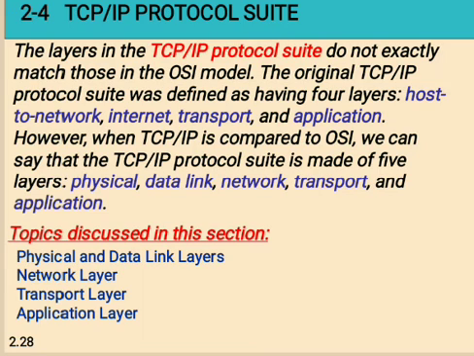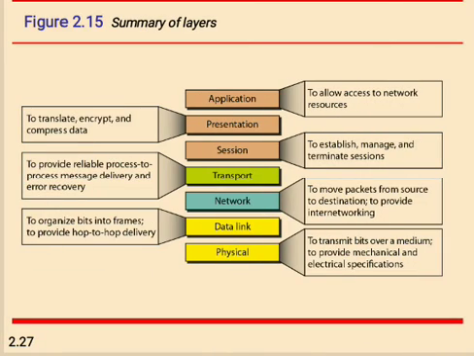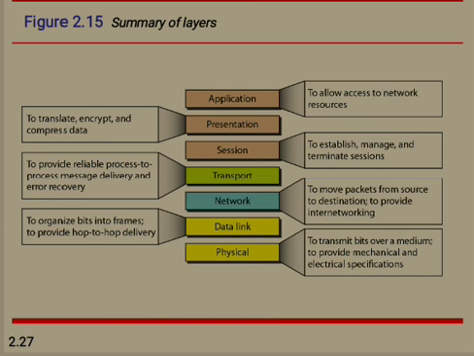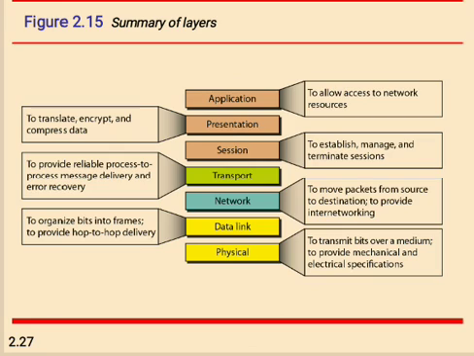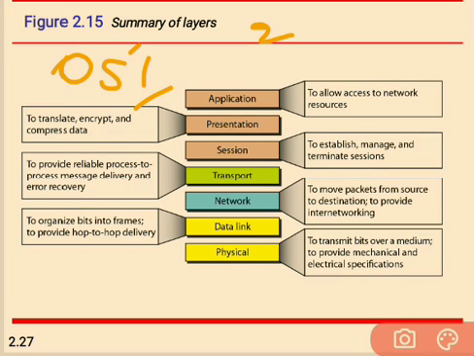In network models there are two types of models: one is the OSI and the second one is TCP/IP, meaning Transmission Control Protocol/Internet Protocol.